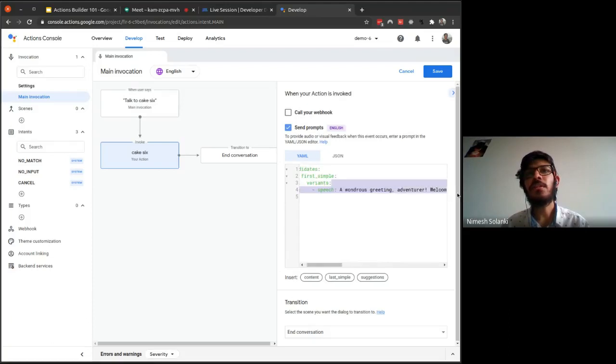Welcome to the mythical land of Griffinburg. Here we are asking the user to please pick one tool which you will be using throughout your journey, for a successful journey, let's say. I'm just copying the response. It says: a wondrous greeting, adventurer. Welcome to the mythical land of Griffinburg. Based on your clothes, you're not from around this land. It looks like you're on your way to an epic journey. So this is the welcome message which we are showing to the user.